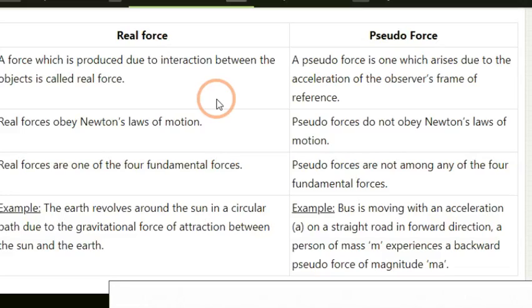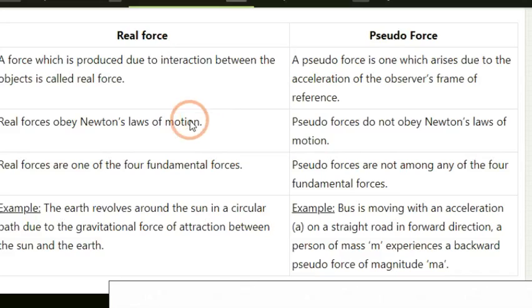These forces in the above conditions do not satisfy the description and cannot be called real forces, hence they are called pseudo. It does not mean they are imaginary, but just that they are non-real forces.